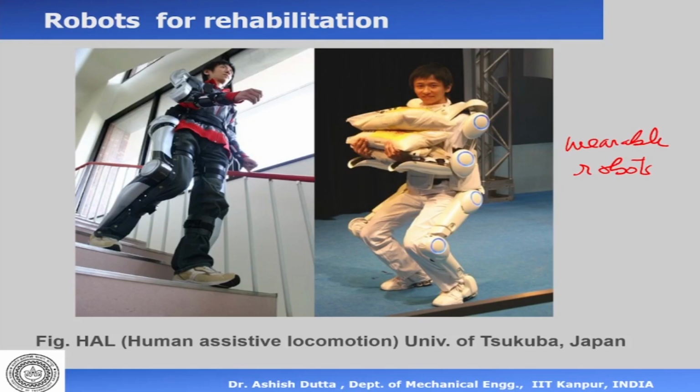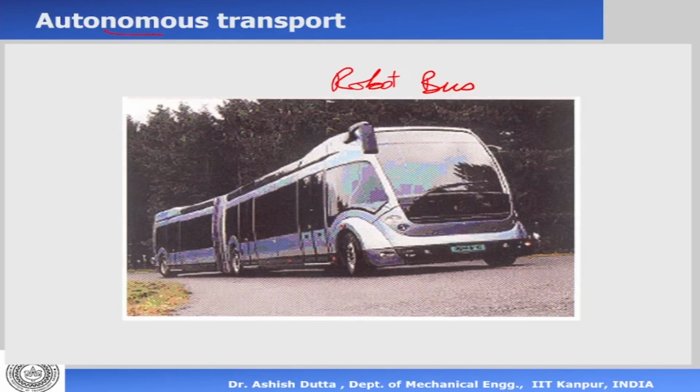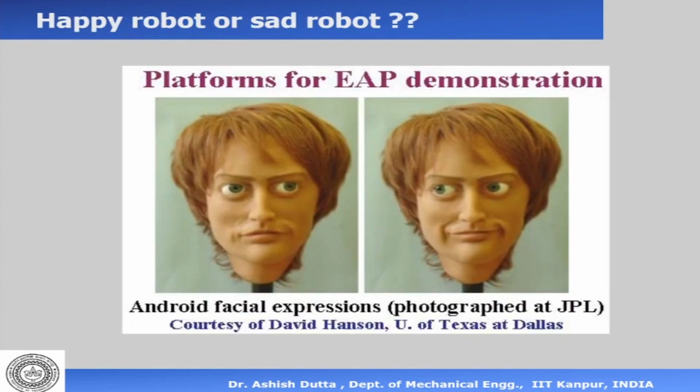Then we have robots for exoskeletons, for assisting humans. So these are some of the robots that can assist humans. They can wear these robots. It can help the person climb stairs, carry heavy weight. Autonomous transport, buses, which we already have today. Buses which operate without a driver, buses and trains also these days.